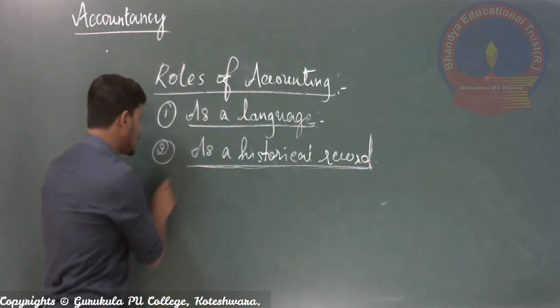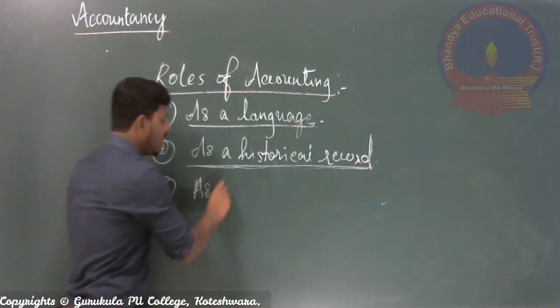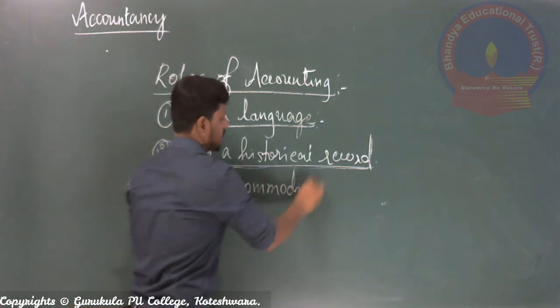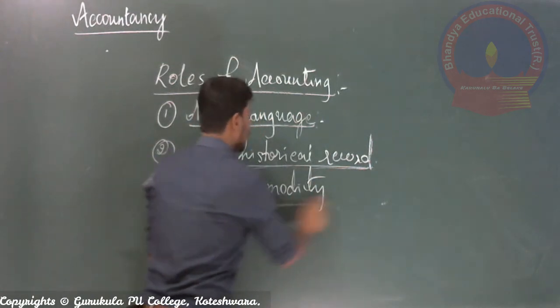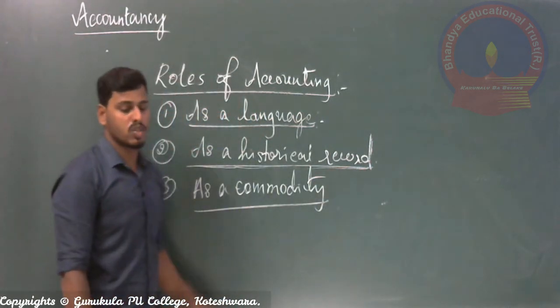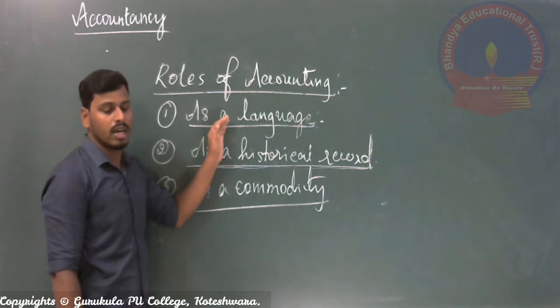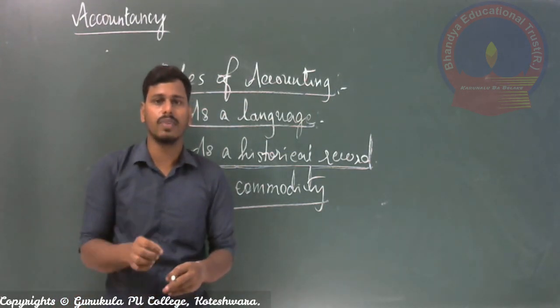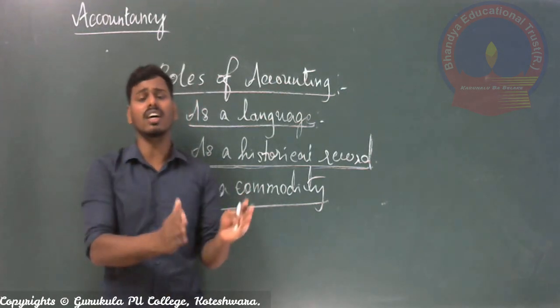And number three is as a commodity. The third role played by accounting is as a commodity. A commodity is nothing but the thing which you are actually dealing in the business.